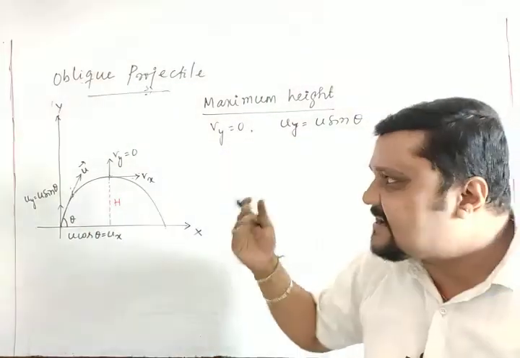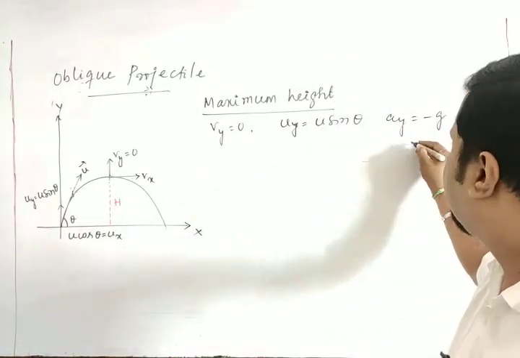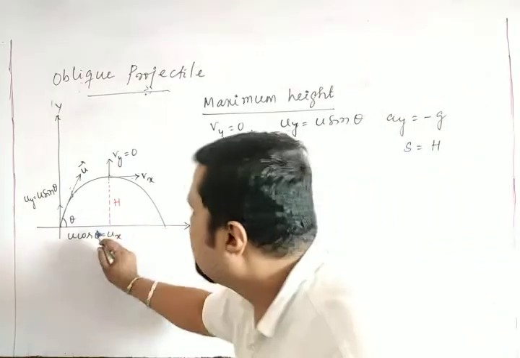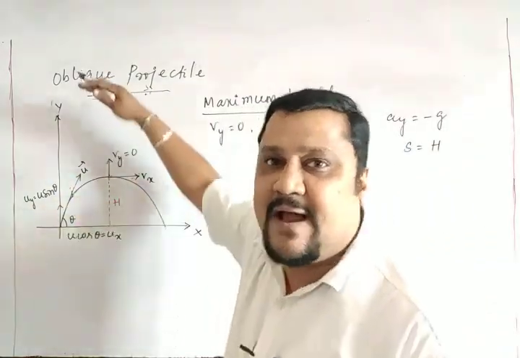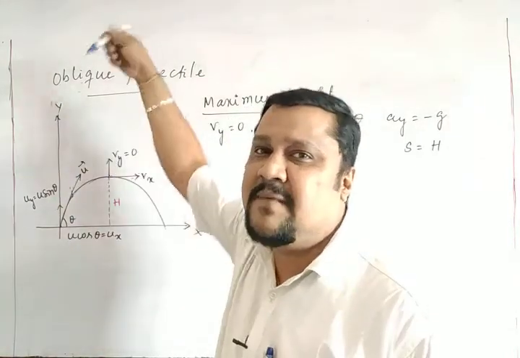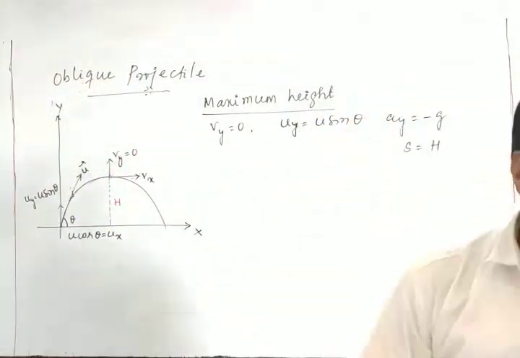And what is the distance travelled? This is h. So I can say this s is equal to h, and it is positive. Why? Because it goes up above the height, the distance is covered upward. Above is positive, below is negative. Use the sign convention, same thing.